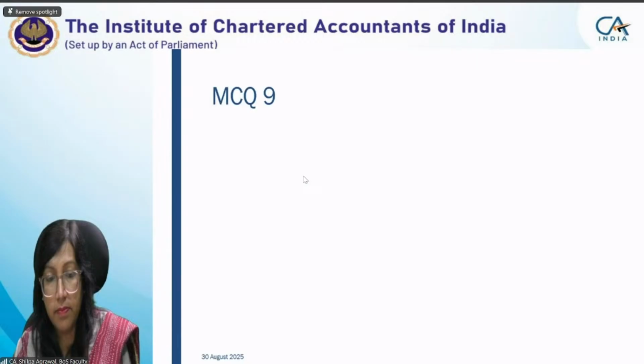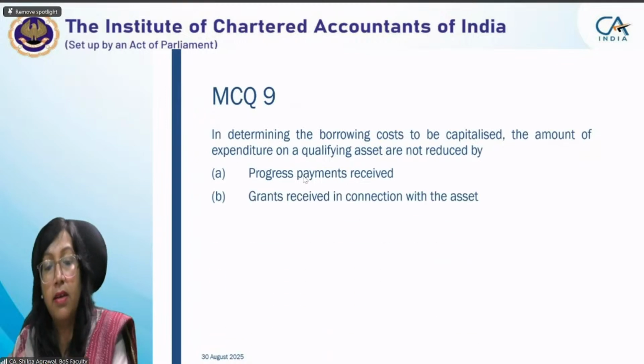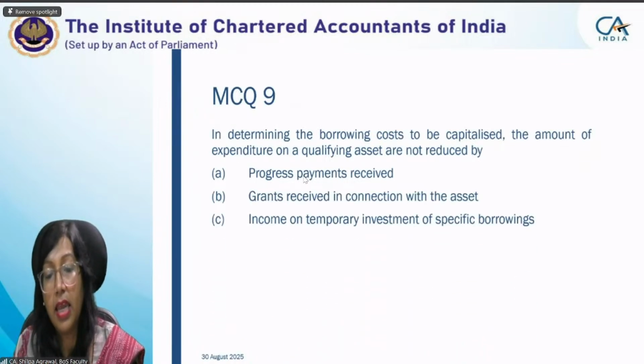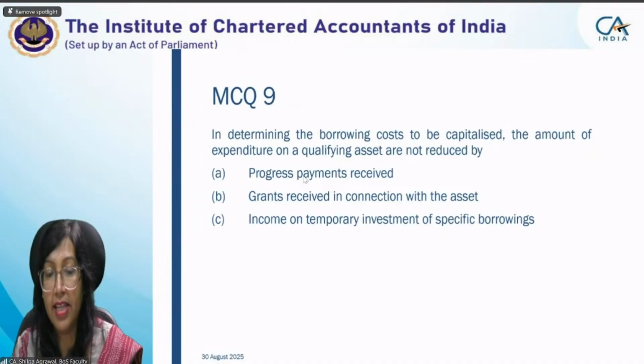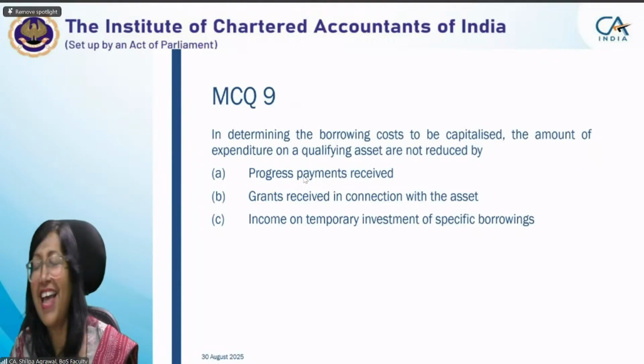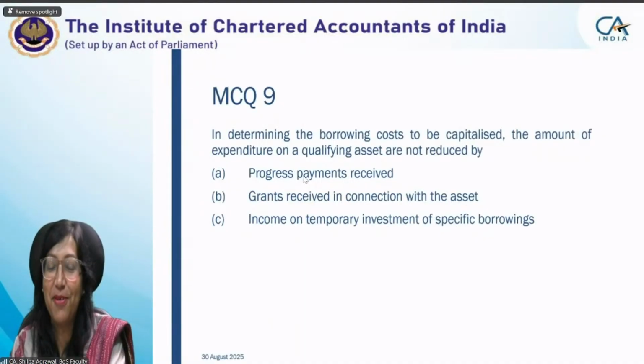Best appropriate answer. Last MCQ of the day. In determining the borrowing cost to be capitalized, the amount of expenditure on a qualifying asset is not reduced by progress payments received, grants received in connection with the asset, income on temporary investment of specific borrowings. Oh, sorry. There are only 3 options this time. You already shared the answer. Yes, ma'am, I thought in case you have not checked it out. It's a D. Okay, no problem.